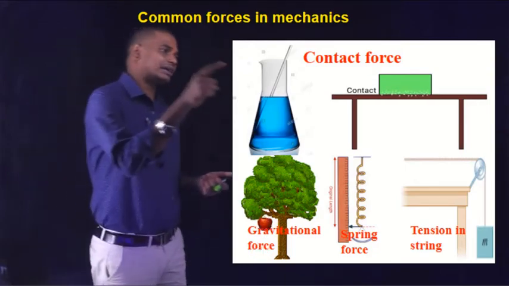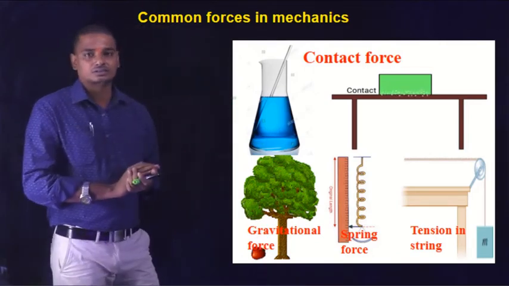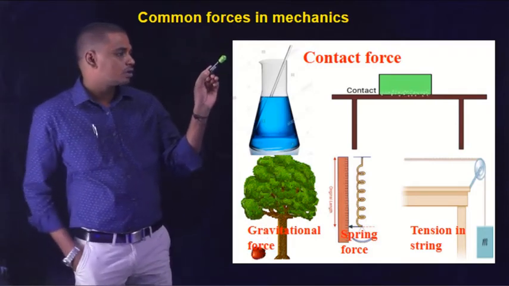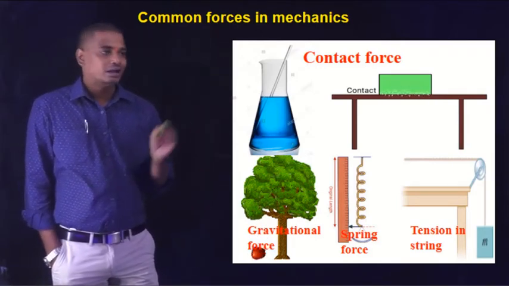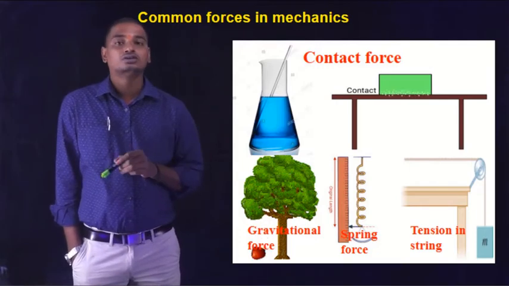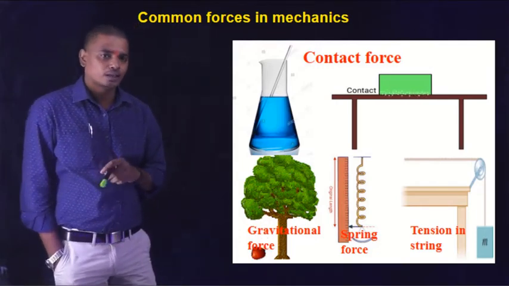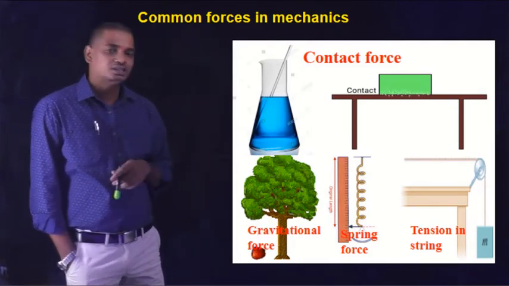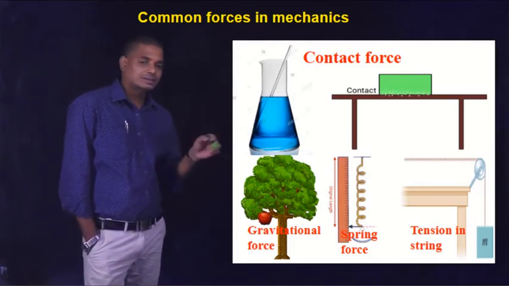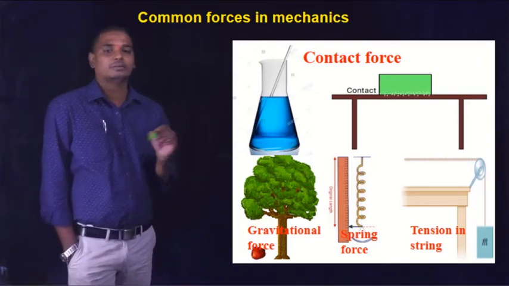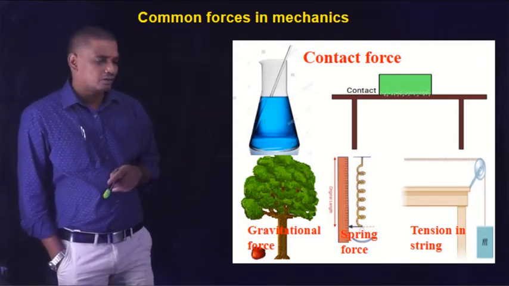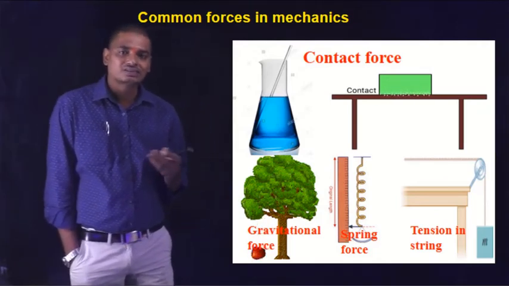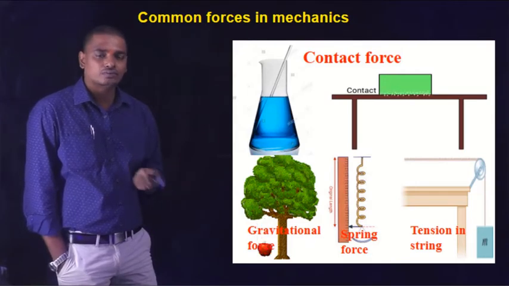The second type is contact forces, and contact forces are of two types. Contact force occurs due to contact between solid and solid, and the next one is contact force between a solid and a fluid. The next type of force is spring force and tension in a string. These are some common forces that we will study in mechanics. According to the gravitational force, whenever a book is present on a table, the weight acts vertically downwards due to the gravitational force of the earth.